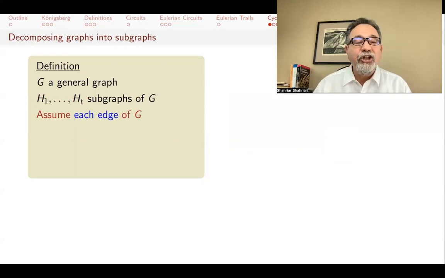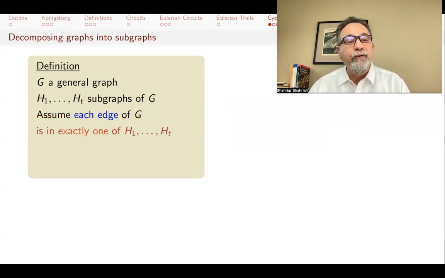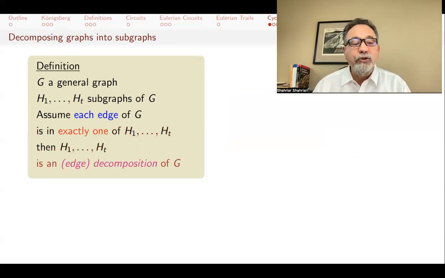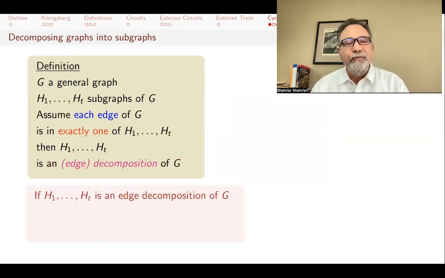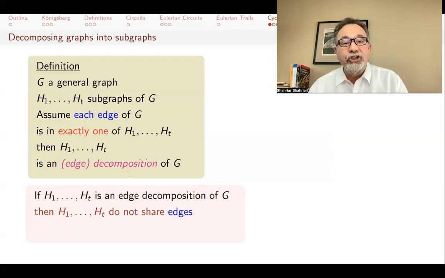Assume that each edge of G is in exactly one of these subgraphs. So in other words, you have a partition of the edges into these subgraphs. Every edge is in one of them, and none of them is in two of them. Then if you have that, you say that you have a decomposition of G, or if you want to emphasize the fact that this is an edge decomposition, you have a partition of the edges of G. So if you have an edge decomposition, note that these subgraphs do not share any edges, but they may share vertices.